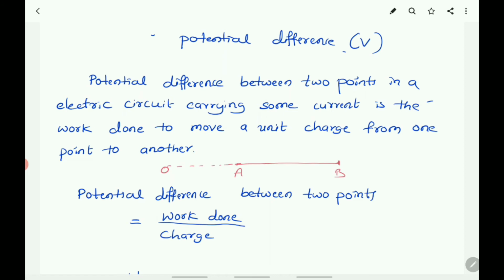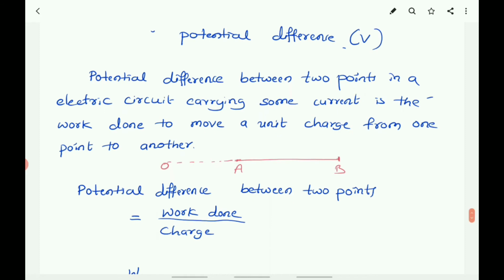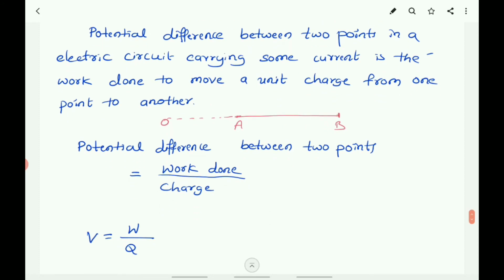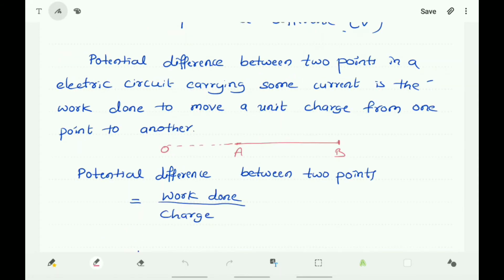The work done in bringing a charge from B to A is W, then the potential difference between A and B is V = W/Q, that is, V equals work done by charge.